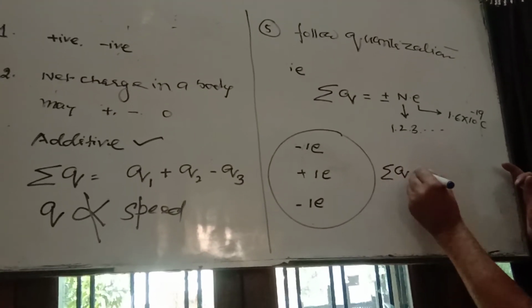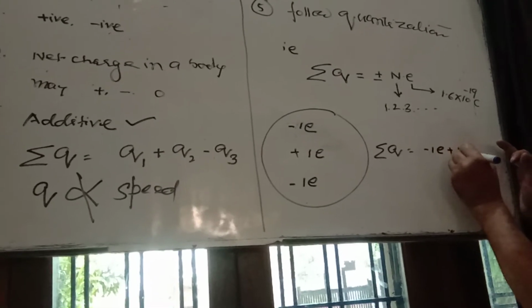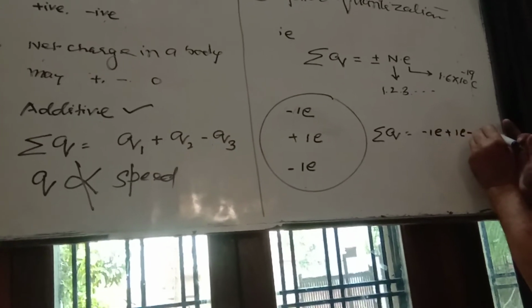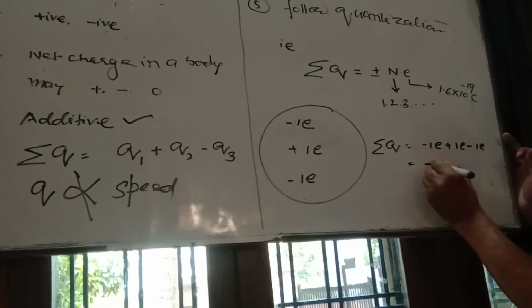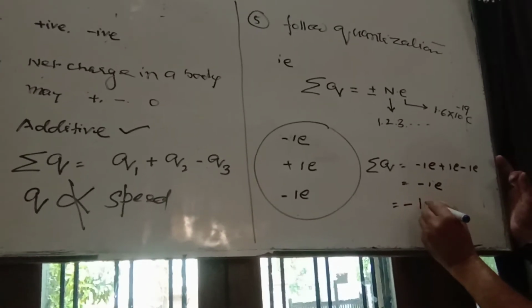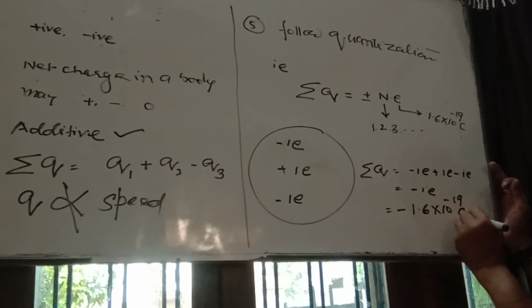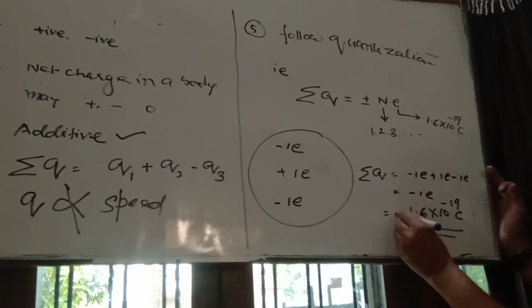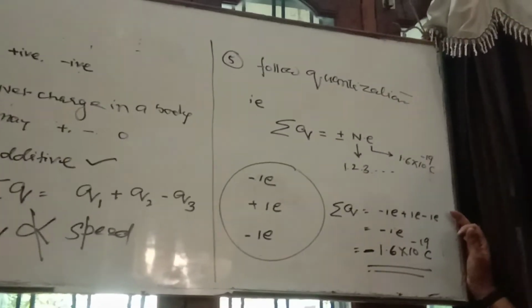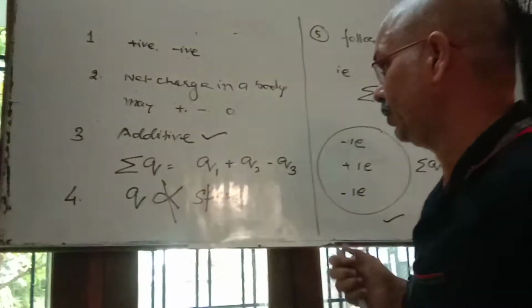Summation q is equal to minus 1e plus 1e minus 1e, which is equal to minus 1e, that is minus 1.6 into 10 to the power minus 19 coulomb of charge. This negative sign shows that the resultant charge is that of an electron. So it is called quantization of charge.